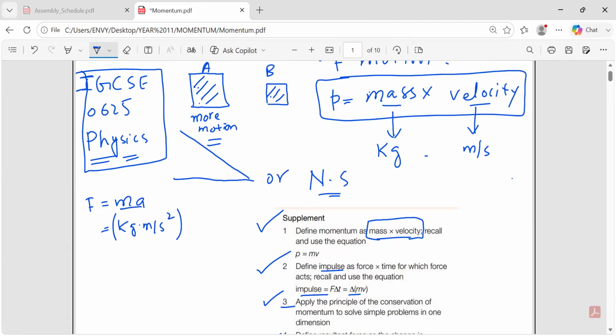If I take this and multiply it with s, it will give me Newton second. Here the square is in the denominator, so one s can be cancelled out, and the remaining is kg meter per second. So kg meter per second is equal to Newton second as well.